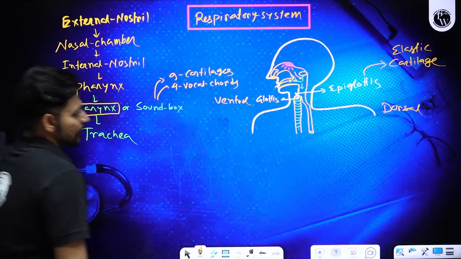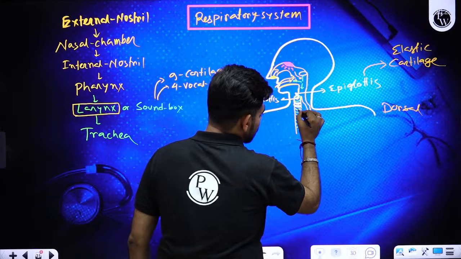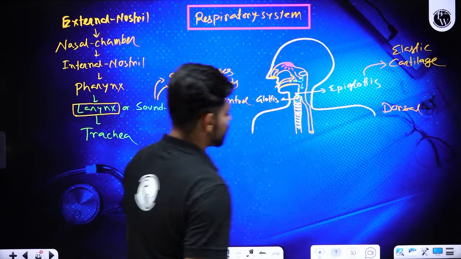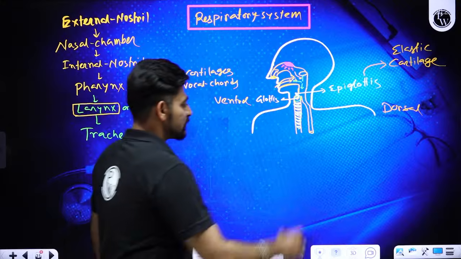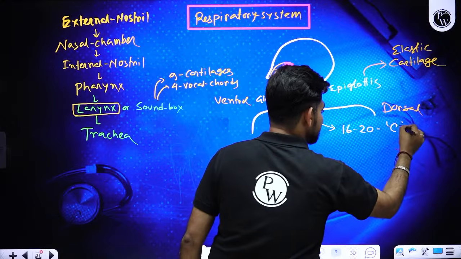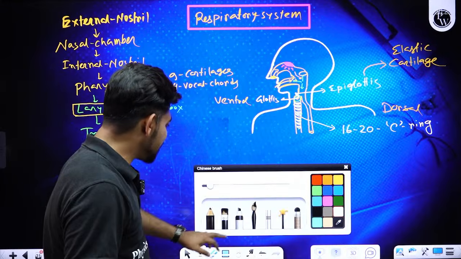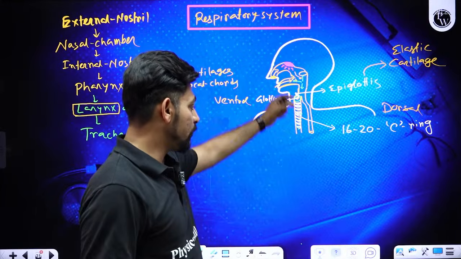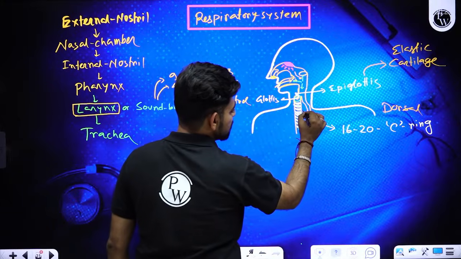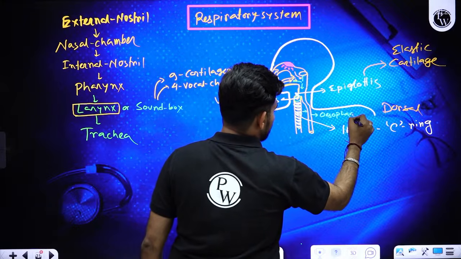Okay. Now, if you check the trachea, it is equipped with incomplete cartilaginous rings made up of hyaline cartilage. Throughout the trachea, there are 16 to 20 C-shaped incomplete rings. What is the importance of the C-ring cartilage of this trachea? Just behind the trachea, on the dorsal side of the trachea, is the food pipe or esophagus.